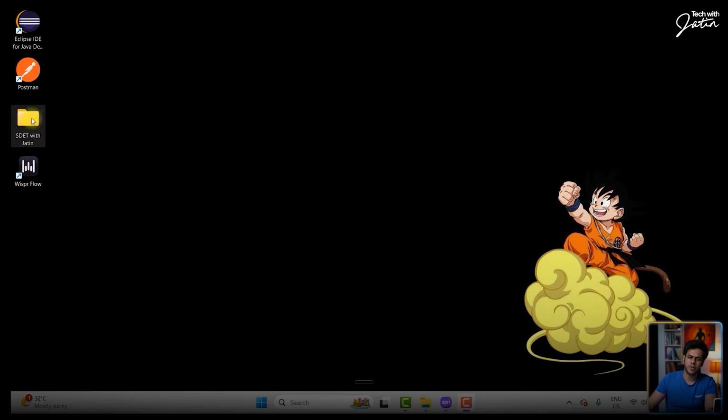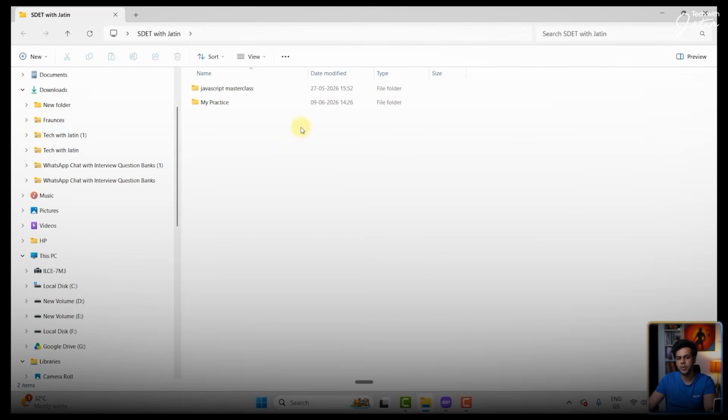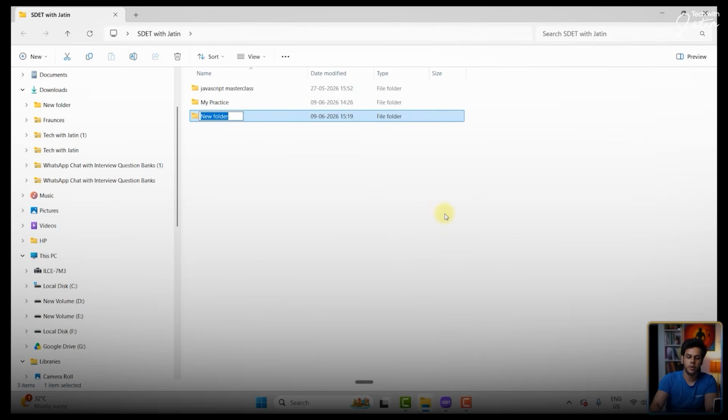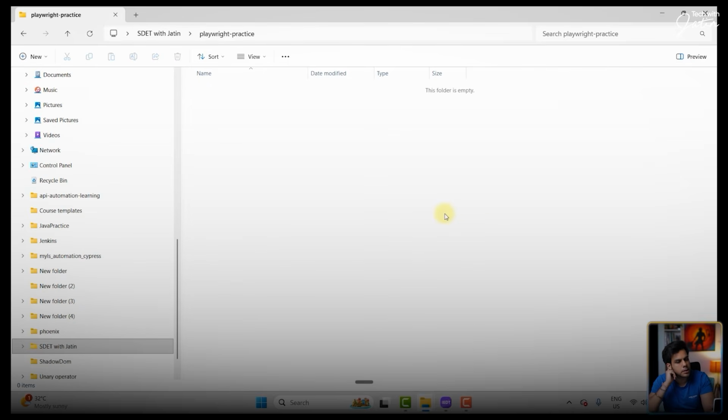So on your desktop only, create a folder with the same name, SDET with Jatin, okay? I already have this particular folder. In this folder, I have my JavaScript masterclass and my Playwright practice project. But for you guys, I'm going to create a fresh one. So inside SDET with Jatin, I'm going to right click and quickly create a new folder. We're going to call this folder Playwright-practice. All right, then what are we going to do?